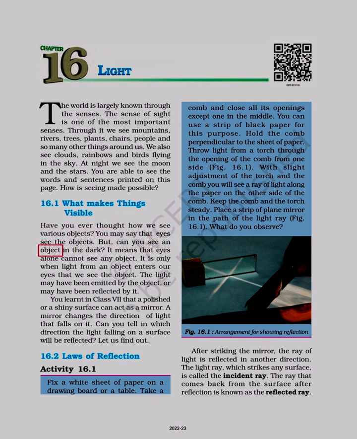But, can you see an object in the dark? It means that eyes alone cannot see any object. It is only when light from an object enters our eyes that we see the object. The light may have been emitted by the object, or may have been reflected by it.